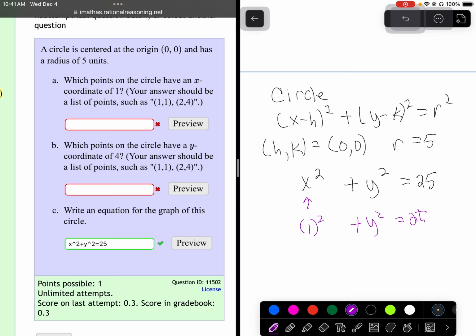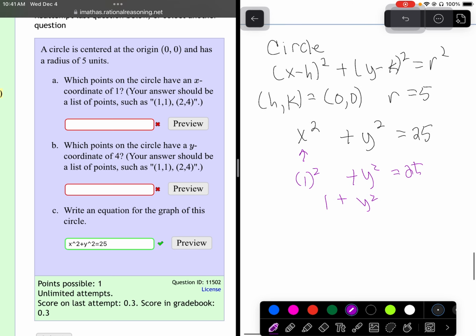Now let's go ahead and calculate that. 1 squared is 1. So if we have 1 plus y squared equals 25, that means y squared equals 24. So y would equal plus or minus the square root of 24. Notice it says if you have a list of points, separate them by a comma.